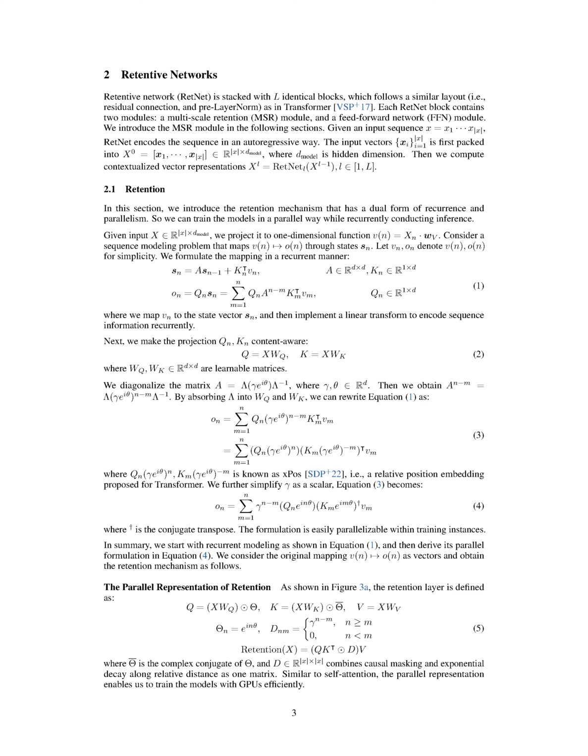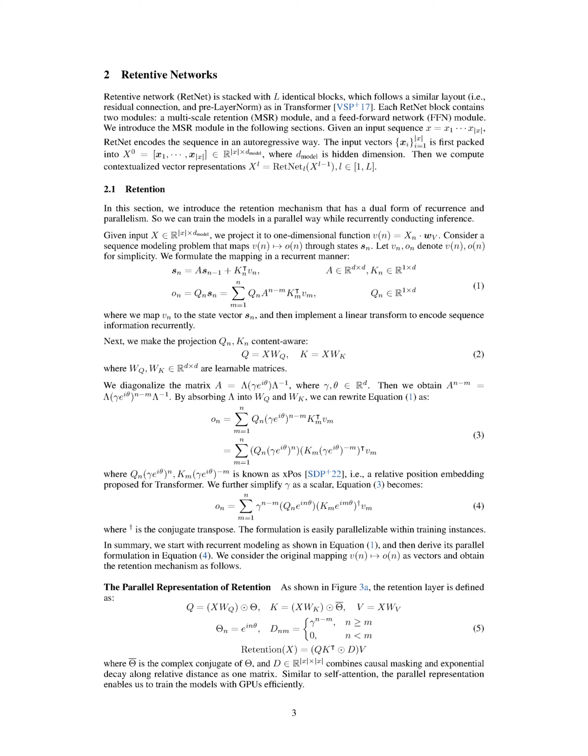By absorbing a matrix lambda into W_Q and W_K, we can rewrite the equation to show how o_n is calculated as a sum of terms, each of which is a product of Q_n, K_m, and V_m, all modified by a factor related to their relative positions. We further simplify this by considering gamma as a scalar, leading to a new equation for o_n. This equation is easily parallelizable within training instances.